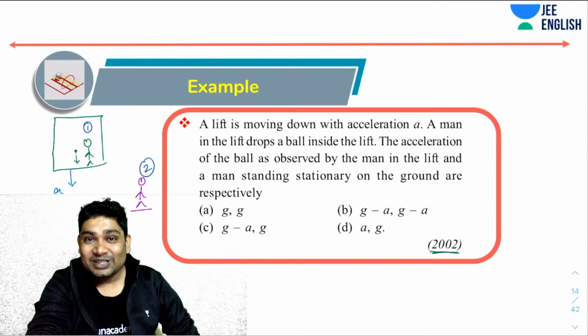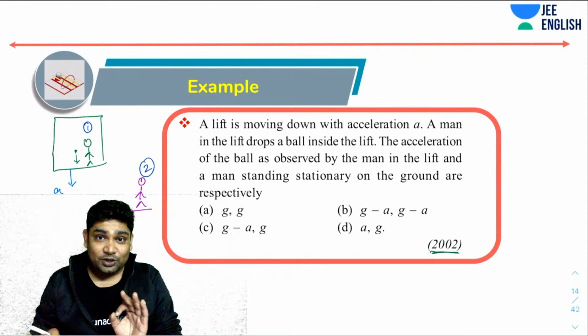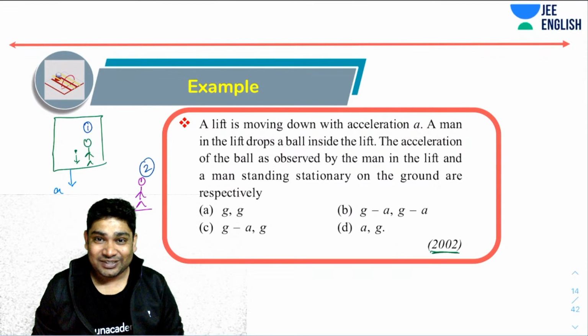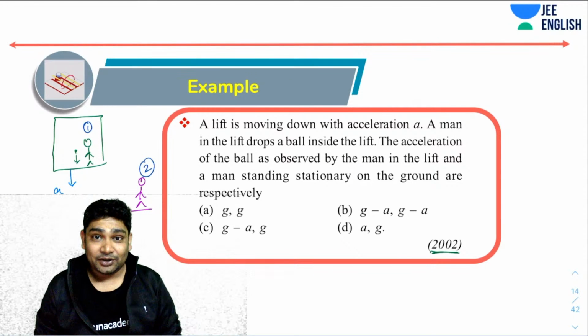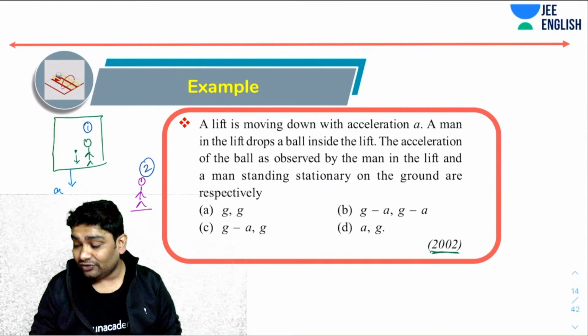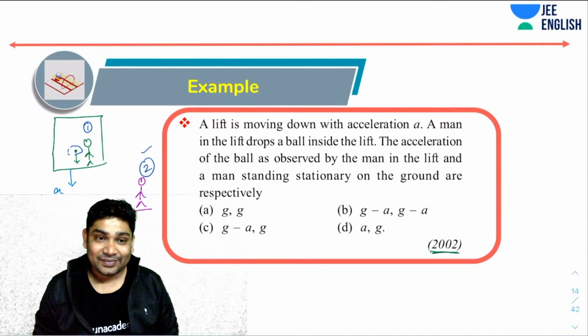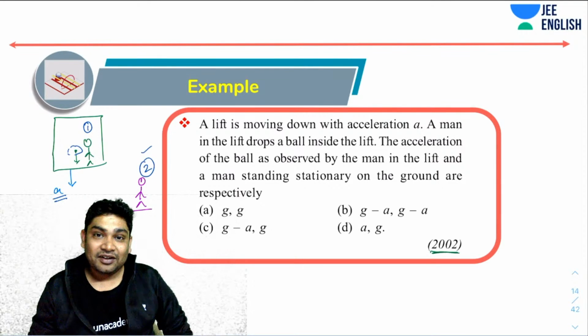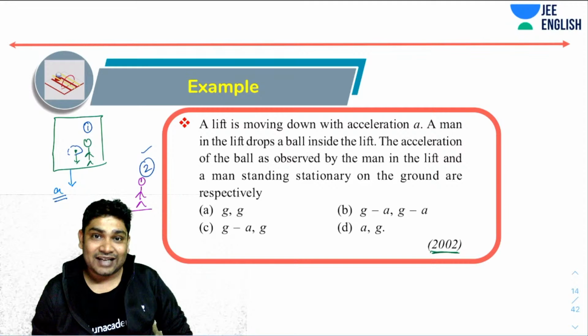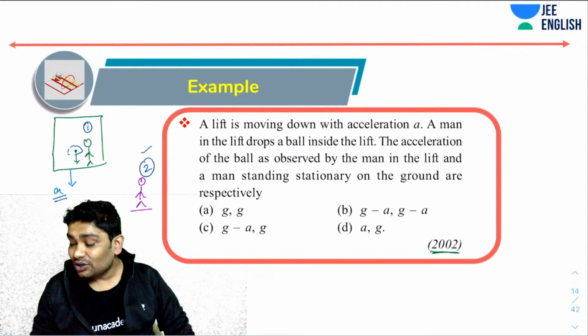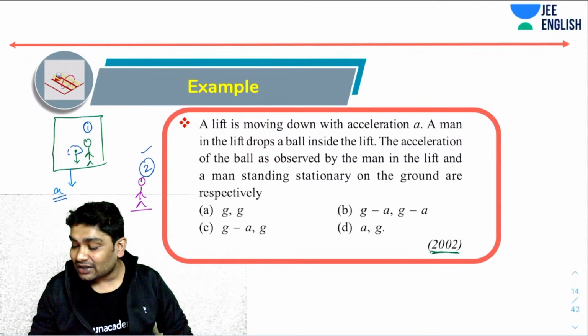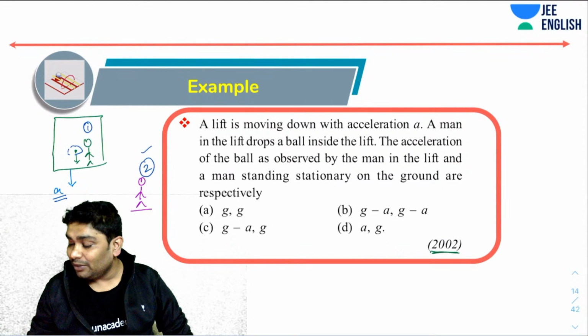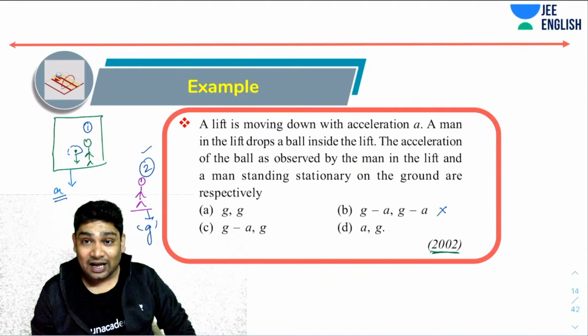All right. So as I was saying, first let's use some common sense. You realize the value of the acceleration of the ball as seen by observer number two would be simply g. This much common sense you should have, right? It should not depend on this value. The acceleration with which the lift is moving has got nothing to do with what this guy will see as the ball to be moving with, right? So I can definitely know that the acceleration seen by this guy is definitely g. So that eliminates this option. Okay. So now I have three options still.